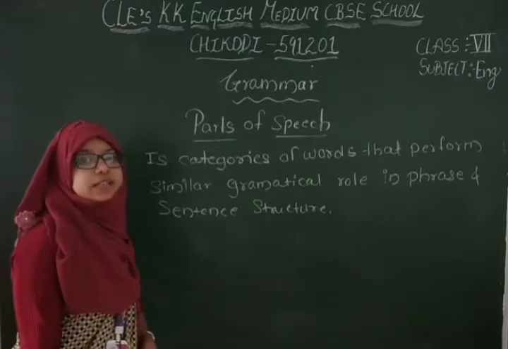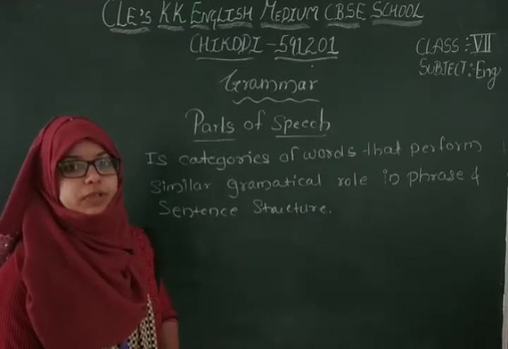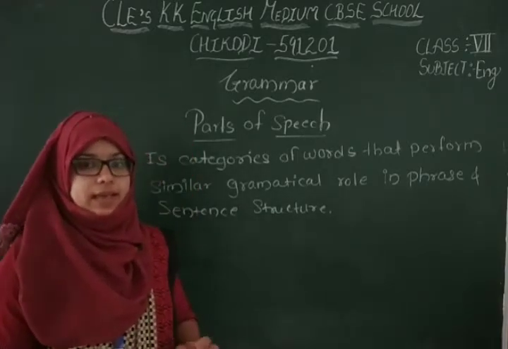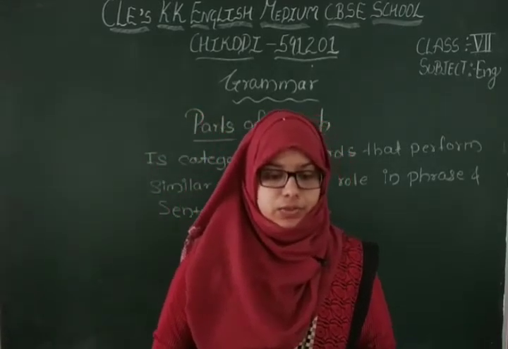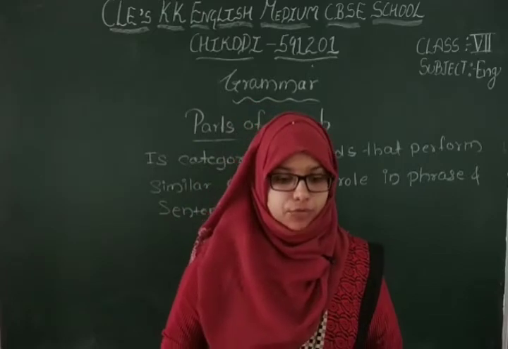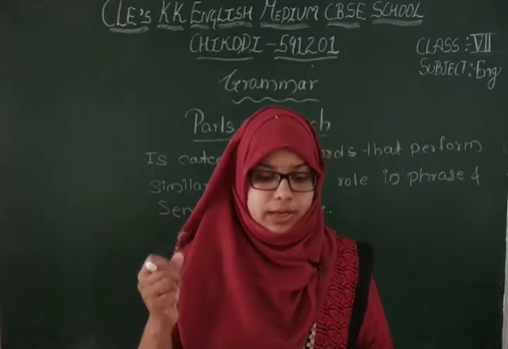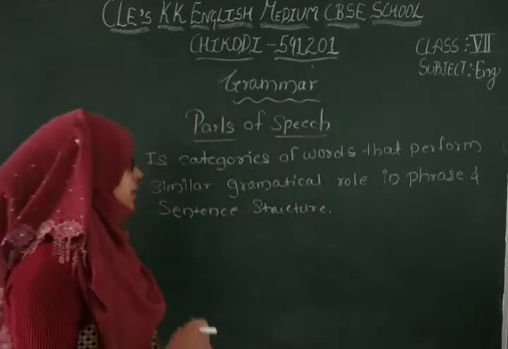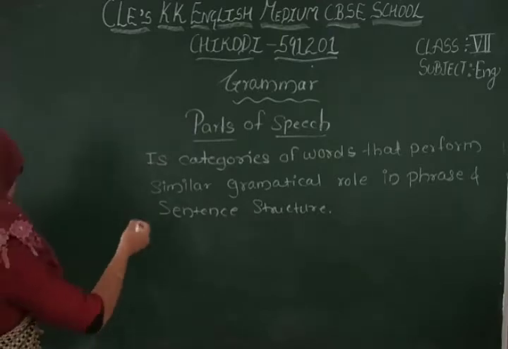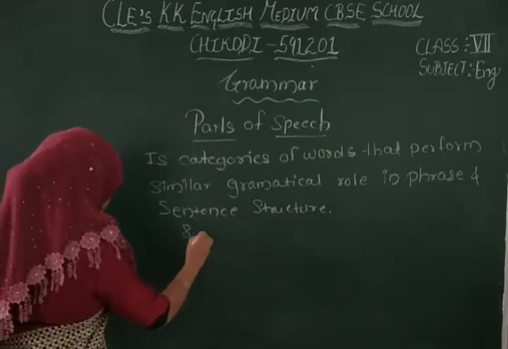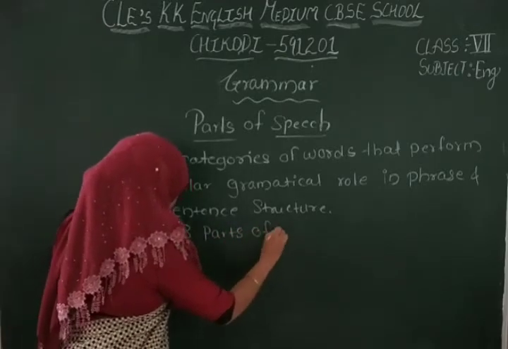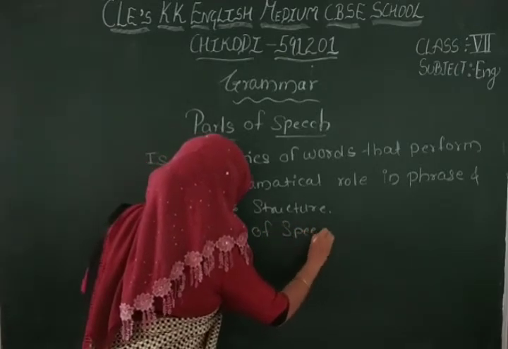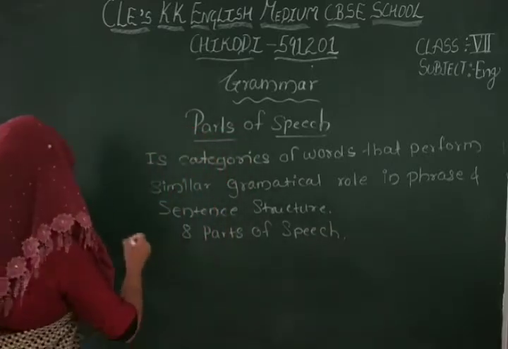Mainly in English grammar there are 8 parts of speech. Which are they? Yes, first noun, pronoun, adjective, verb, adverb, preposition, interjection and conjunction. I will write here. There are 8 parts of speech. Which are they? First I will write here.